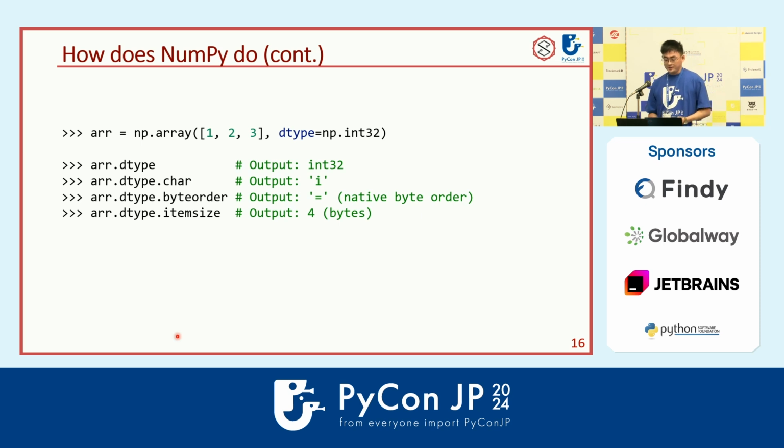And here's the example. I just create a NumPy array here, and we can print the D-type information. We will see for the int32 D-type, the array.dtype is int32, and the character of the dtype is i, which means integer, and the byte order symbol means the C style byte order, and we also get the item size.